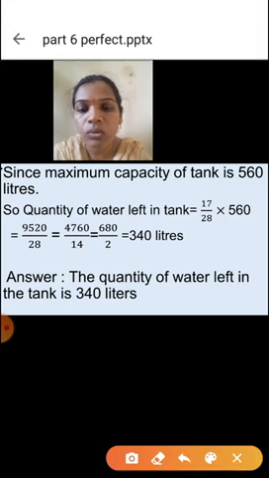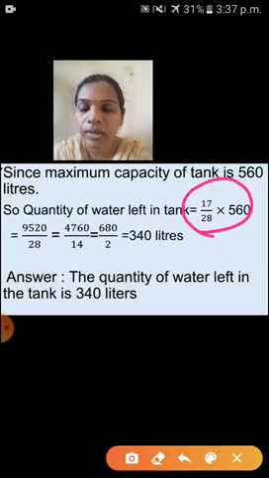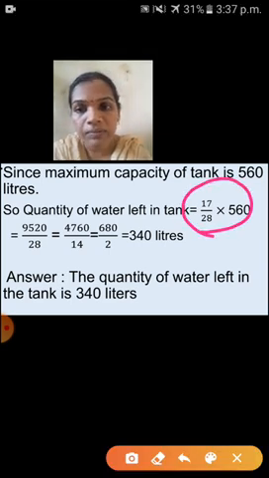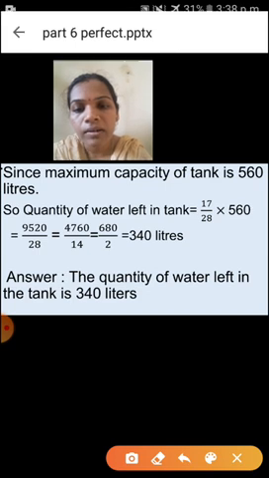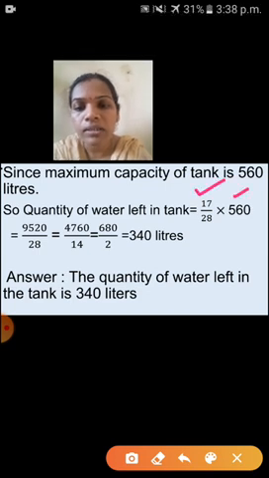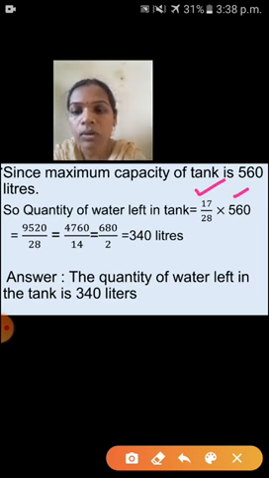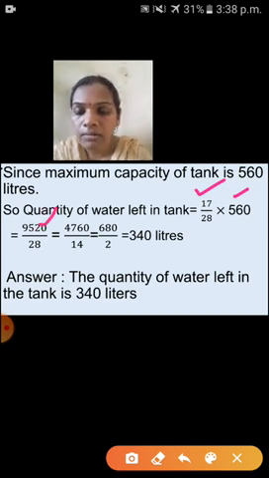So here we have to do what? Multiply. Okay, that means 17 upon 28 into 560. So children, here if I multiply this 17 and this 560, what is your answer? 9520.